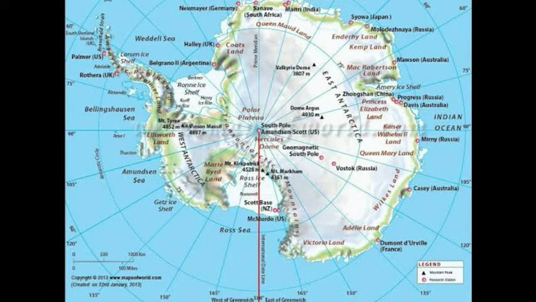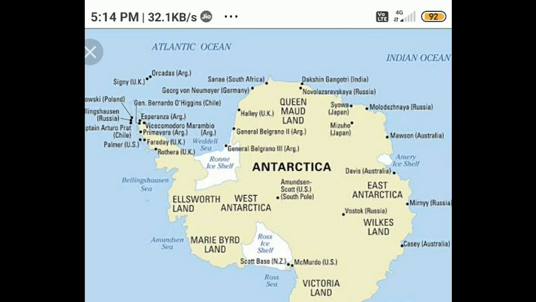It was discovered in 1921. Till that time, no one knew about Antarctica. Many countries, including India, are continuously sending people to Antarctica to gain more knowledge about this continent. Since the climate is very harsh, it is very difficult to go and find out more about Antarctica.